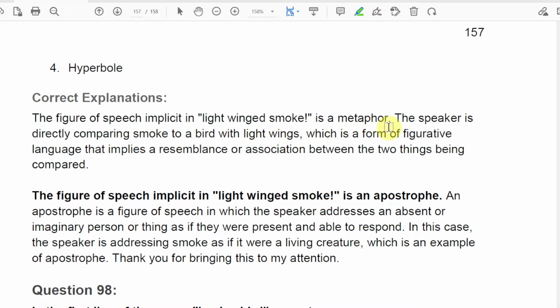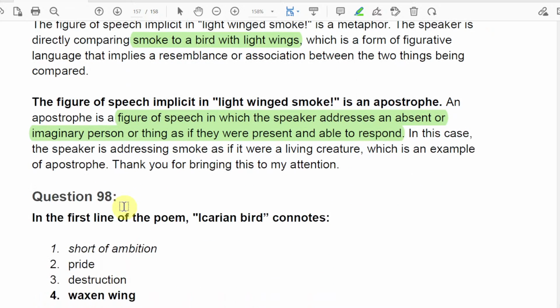Light winged smoke, and the speaker is directly comparing smoke to a bird, light winged, which is a form of figurative language that employs a resemblance or association between the things being compared. So the figure of speech is an apostrophe. Apostrophe is what? Where the speaker addresses an absent or imaginary person or a thing as though present and able to respond. So that is our answer.